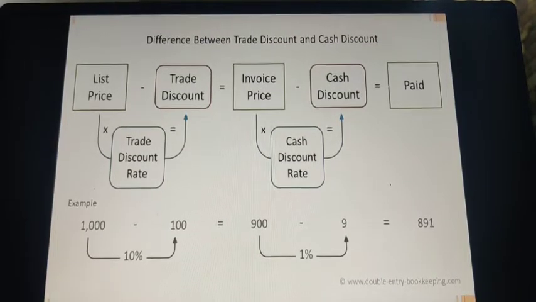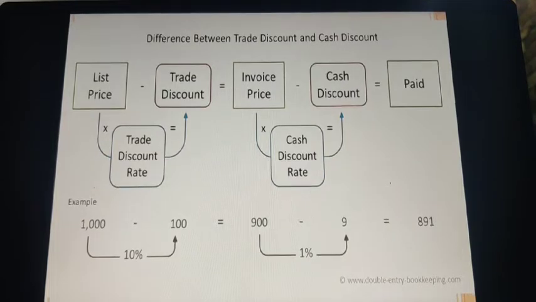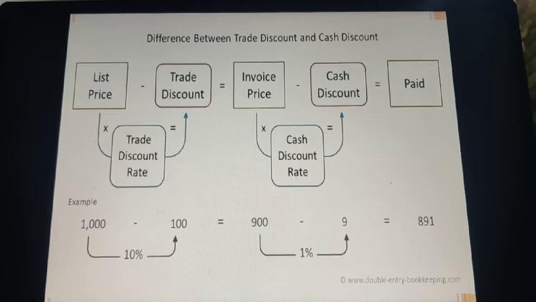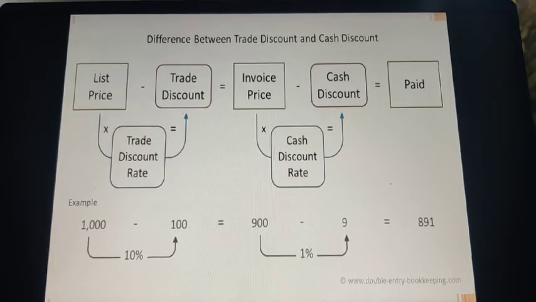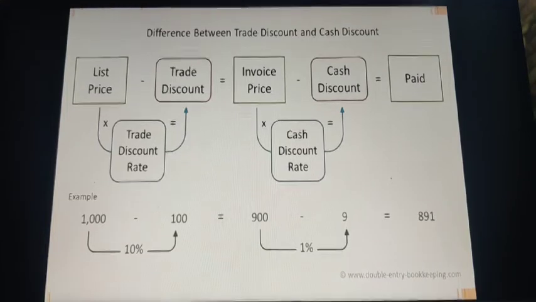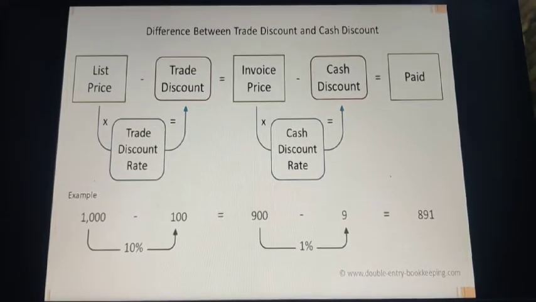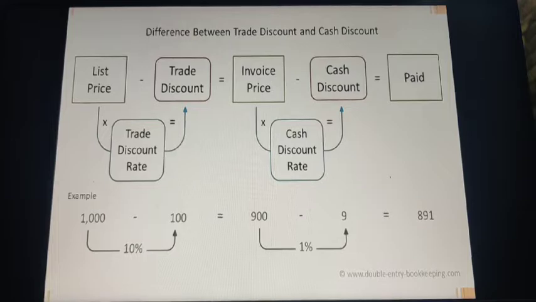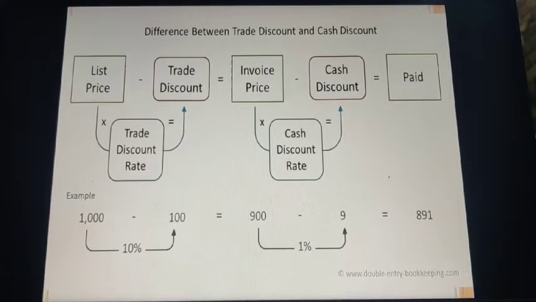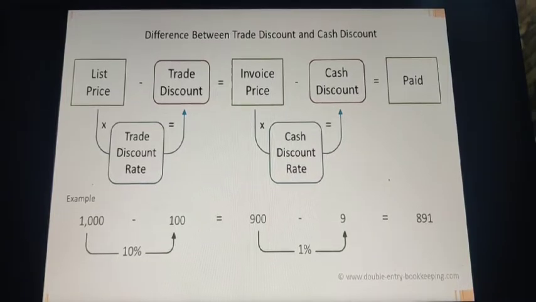Trade discount. When we multiply the list price with the trade discount rate, we get the trade discount. When we deduct this from the list price, we get the invoice price. When we multiply the invoice price by the cash discount rate, we get the cash discount. And when we deduct this cash discount from the invoice price, we get the amount to be paid. So basically, trade discount is provided first and then cash discount is provided.